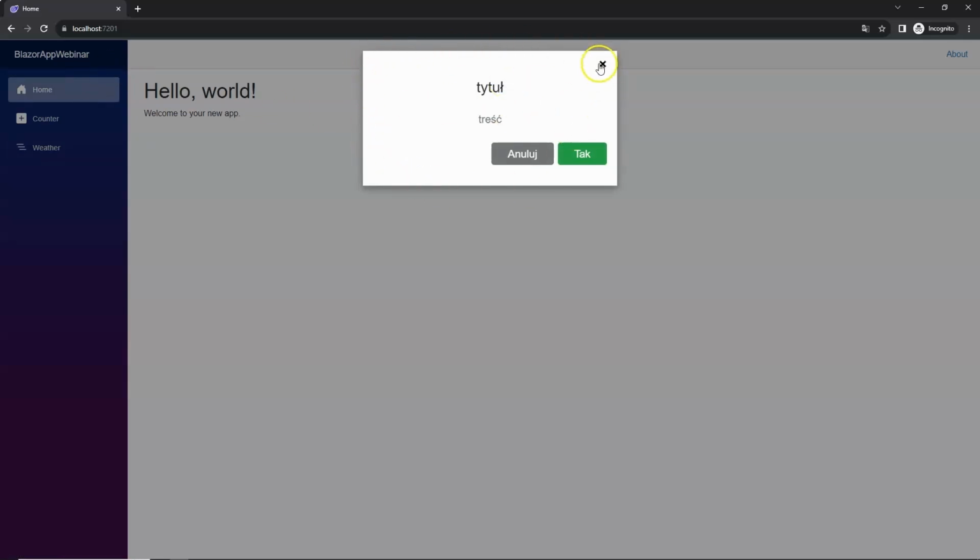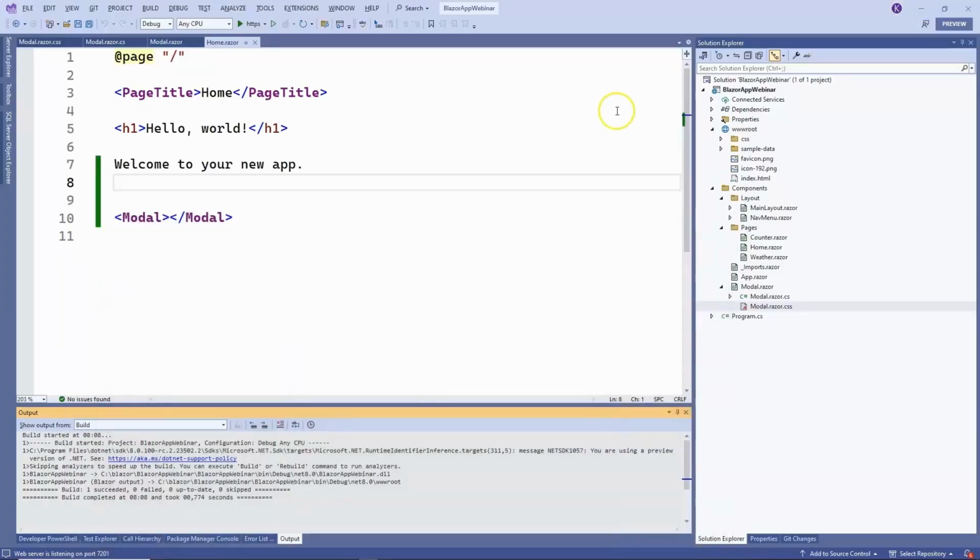As I mentioned, here we have a button to close the modal window. Here we will dynamically enter the title, here the content, and we will also want to inform the user whether the cancel button was clicked or the confirm button was clicked. Okay? And besides that, we still need to implement the display and hiding of this window, because at the moment we are not able to hide it. So, we can start with that.